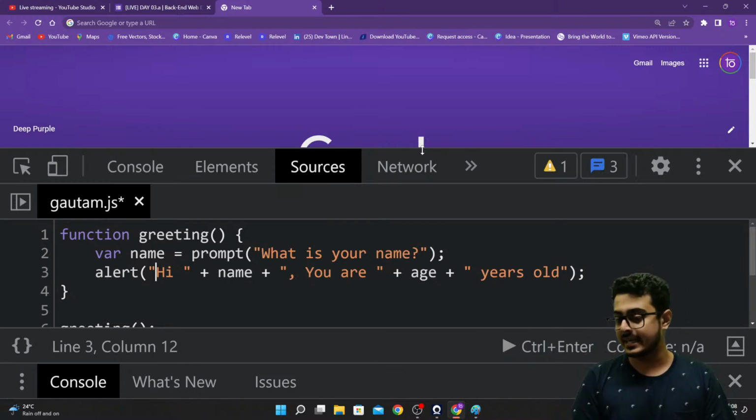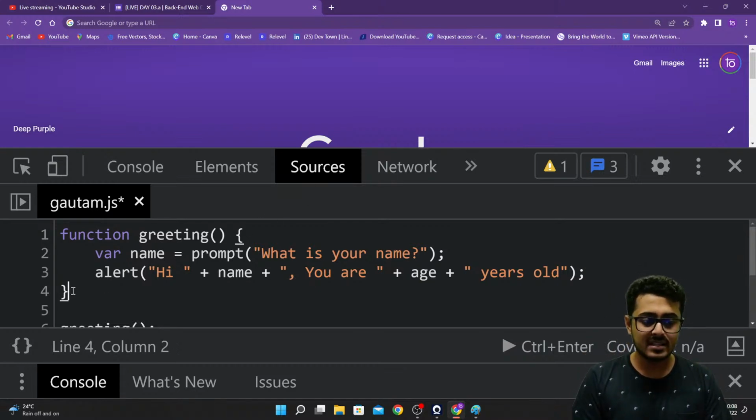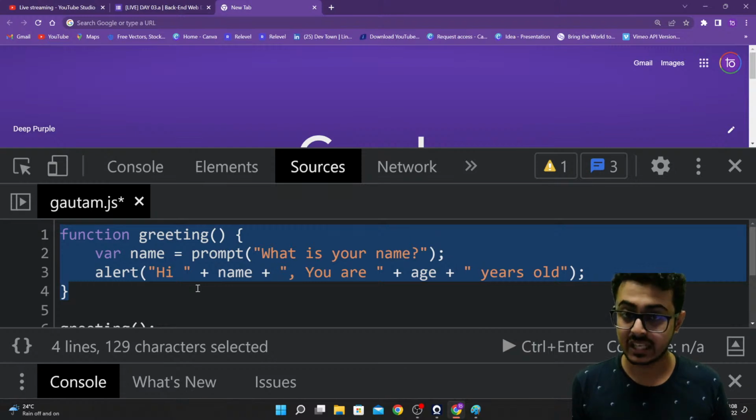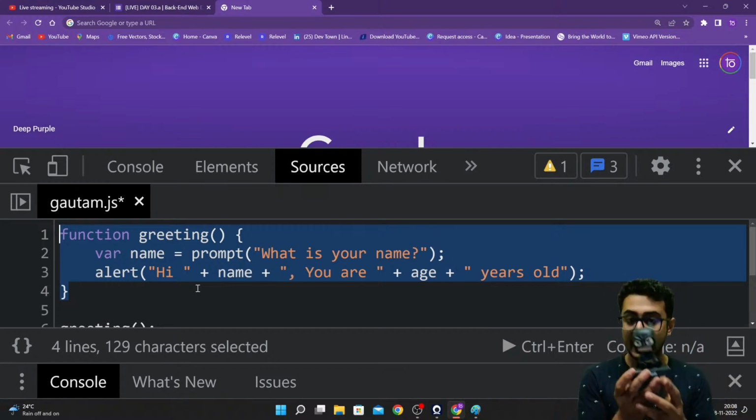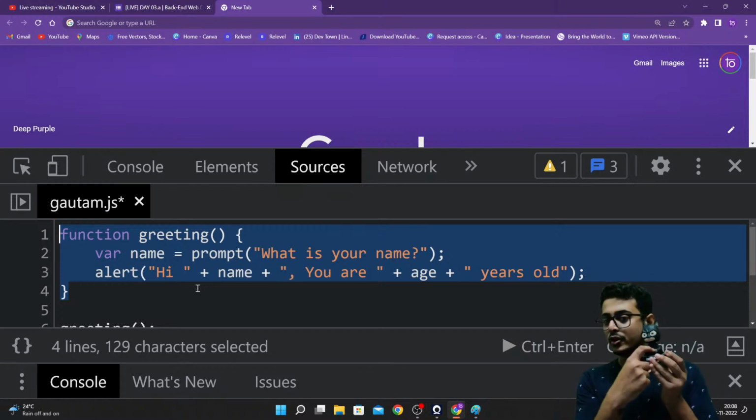Now there are two greetings. One is this where we are defining the greeting function. We are defining the greeting function. We are telling that this is Batman and he needs this particular utility built.